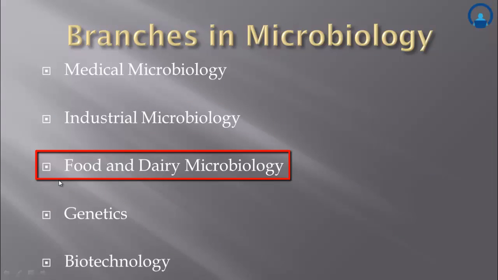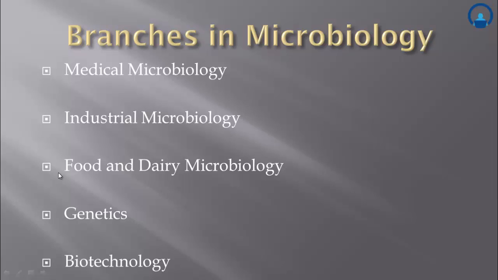Next branch is called food and dairy microbiology. Various aspects such as food processing, food preservation, canning, pasteurization of milk, study of foodborne microbial diseases and their control are studied in this branch. The most important branch is genetics. In this branch, there is study of genes, heredity, and genetic variations in living organisms. It is generally considered a field of biology, but it intersects frequently with many of the life sciences and is strongly linked with the study of information systems.